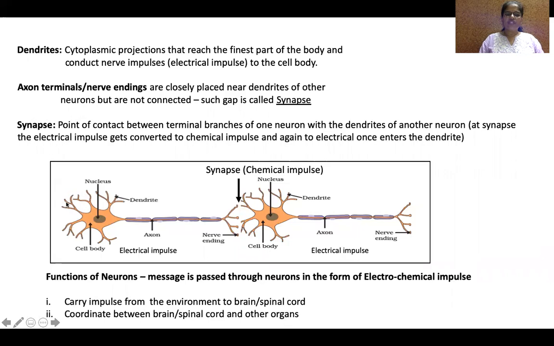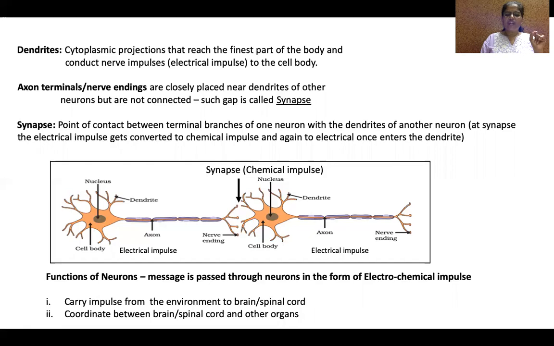Dendrites are the ones which receive the stimulus from the environment, and the message enters the cell body in the form of electrical charges. So it is called electrical impulse. In the form of electrical impulse from the dendrite, it reaches the cell body and it passes through the axon till the nerve ending.